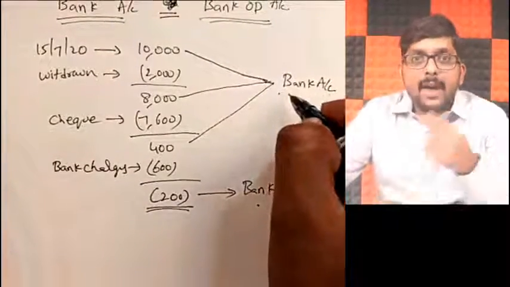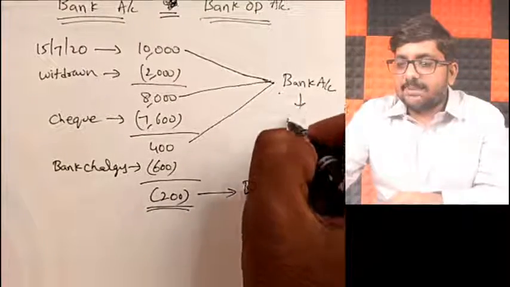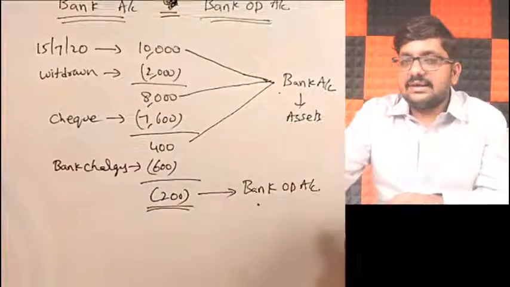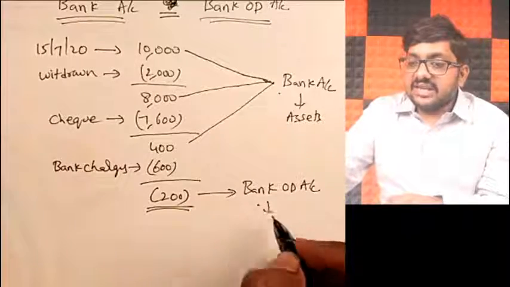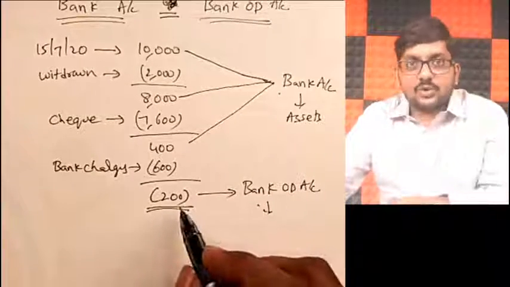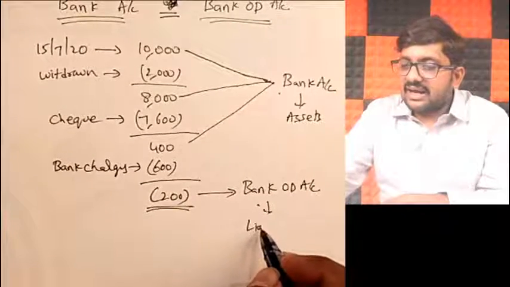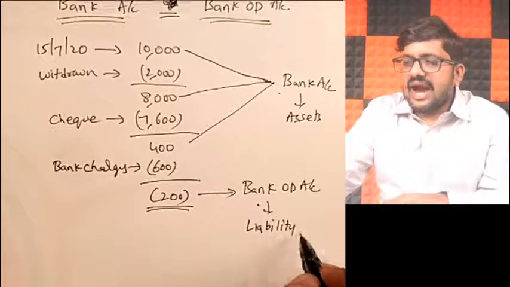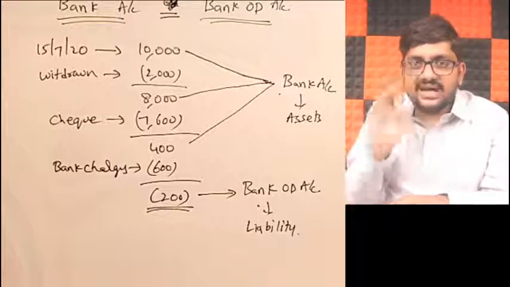If it is positive, my money is with the bank. It is a part of my assets. If it is negative, friends, I have to pay to the bank. Obviously, I have to pay 200 rupees more to the bank. It becomes my liability. Item is same. Understanding, friends?